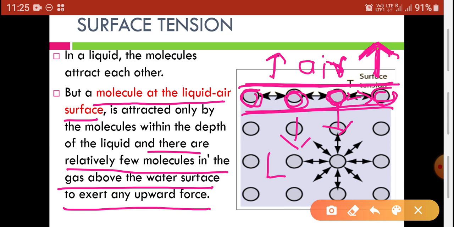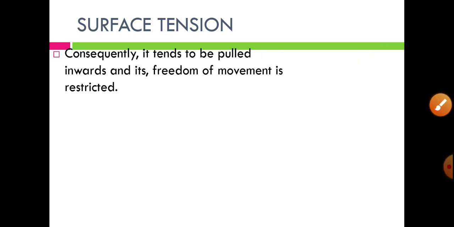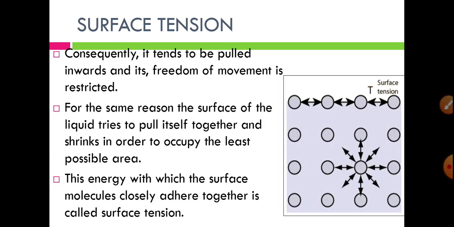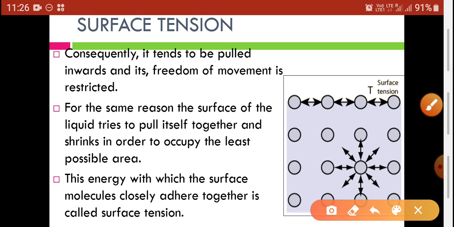So this force is less than this force, so the molecules present on the surface get attracted from the downward side only. Consequently, it tends to be pulled inwards and its freedom of movement is restricted. So molecules present on the surface have restricted movement.